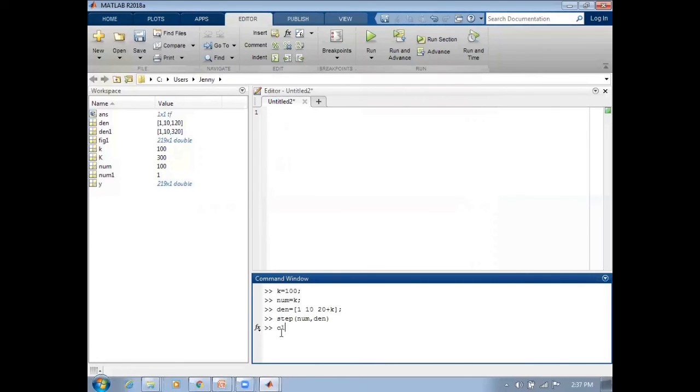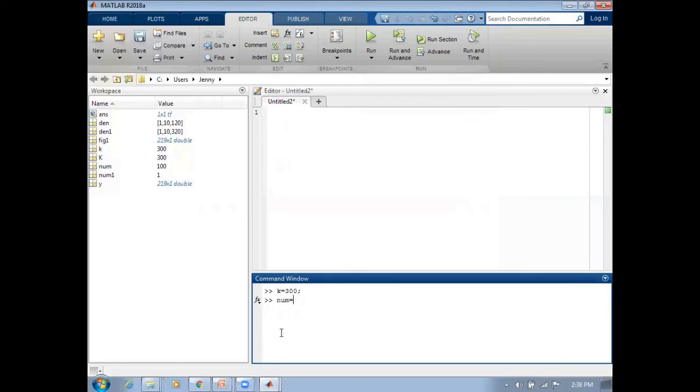So now let me try k is equal to 300, which means I am increasing the value of the proportional controller k, and let us look into the response. How does it look?